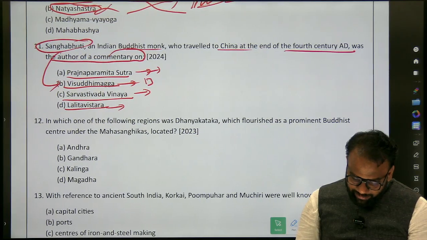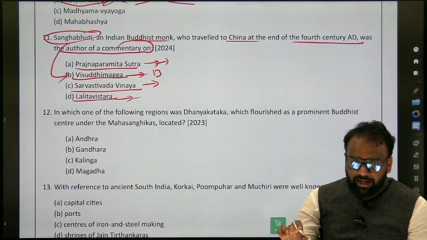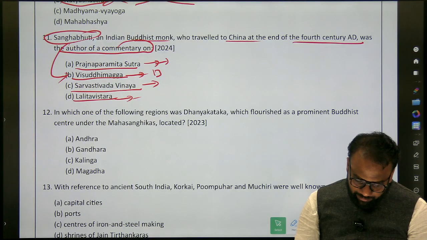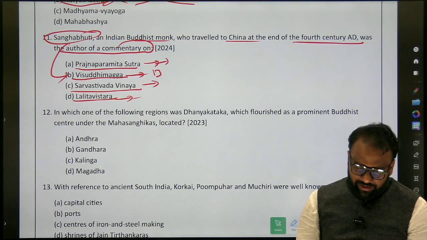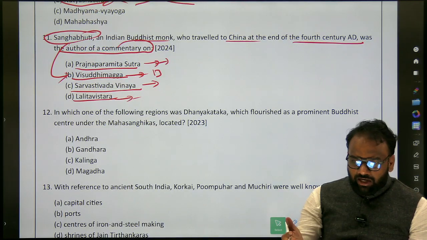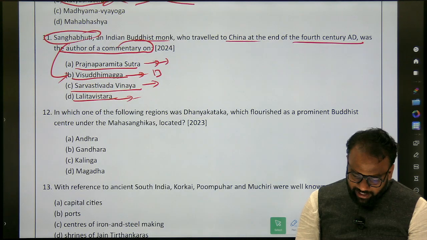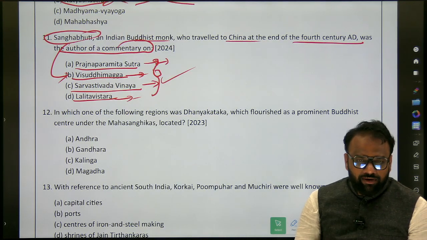Compiled by many. So the same itself, what you will do from our compiled information, you will just add it here. Okay. Who wrote Pradnya Paramita Sutra? Who wrote a commentary on Visuddhi Maga? Who wrote a commentary on Sarvastivada Vinaya? Because in the entire content, there are around 150 entries, I guess. Okay. So 4 entries you will bring here and write it here. At least these entries you will revise. Okay. You will revise.